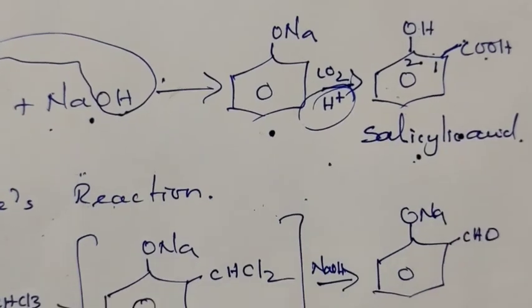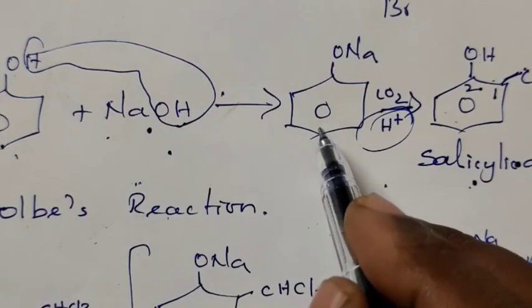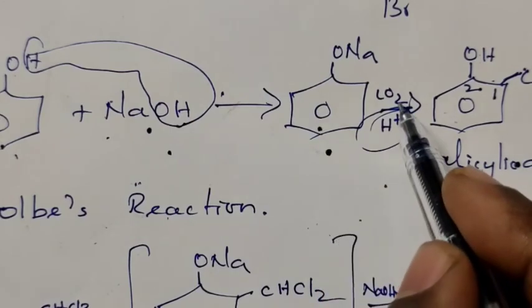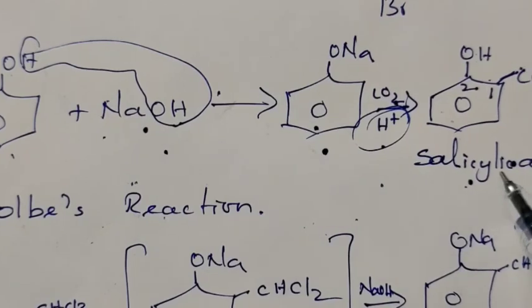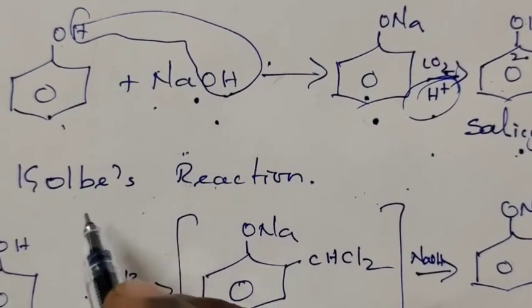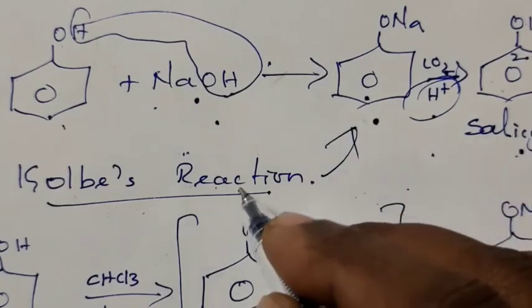So once again see this reaction. Phenol treated with sodium hydroxide gives sodium phenoxide, which on treatment with carbon dioxide in the presence of acid gives salicylic acid. This reaction is known as Kolbe reaction.